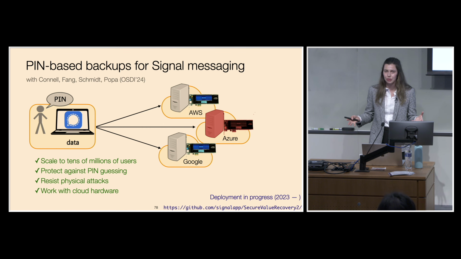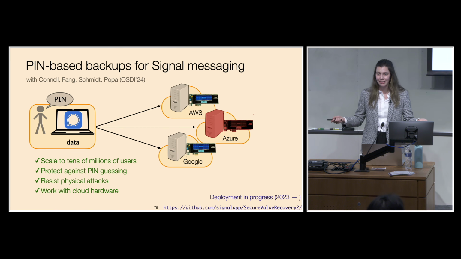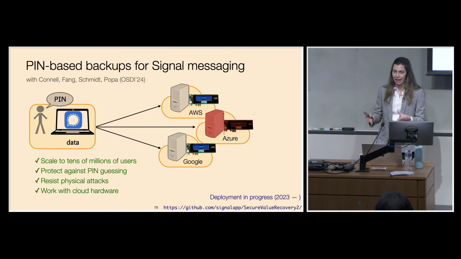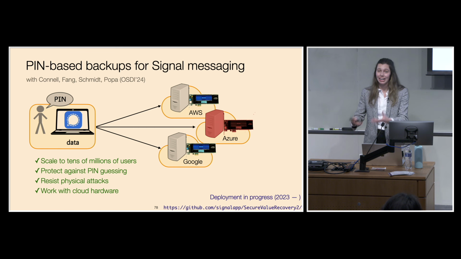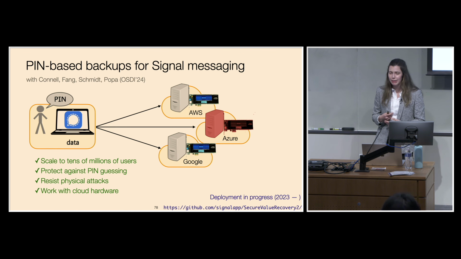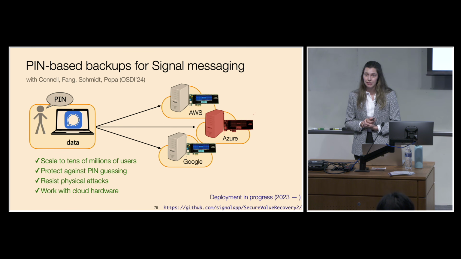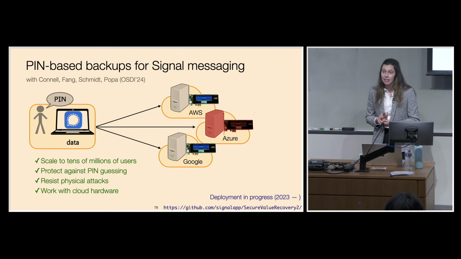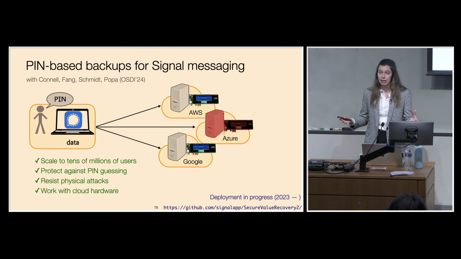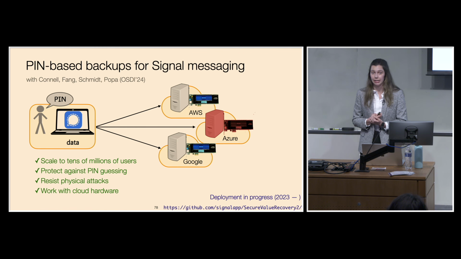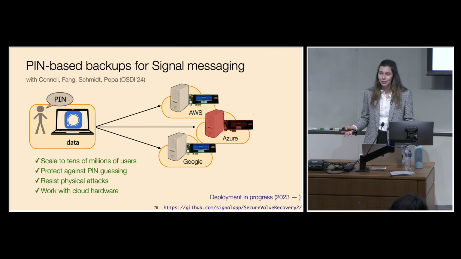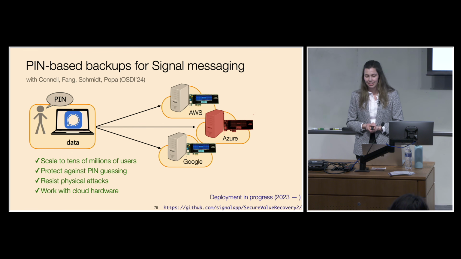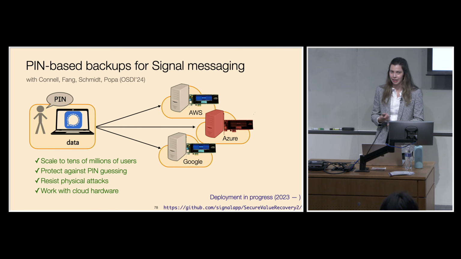And so Signal's prior solution required trusting Intel SGX, a secure enclave. And this approach provided a strong defense against a compromised backup provider. But now if an attacker can exploit some vulnerability in SGX, they can then recover many users' backups. And so we helped them design a solution that splits trust across different types of cloud secure enclaves, so that now an attacker would need to compromise all three of them simultaneously in order to recover any user's data. And the challenge here was building a system that scaled to tens of millions of users and was operational at that scale as well. And deployment is in progress, and the code is online.